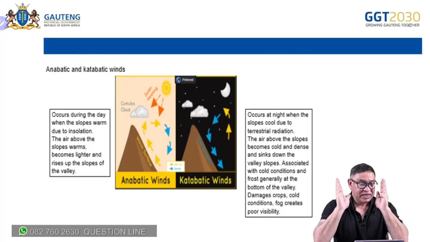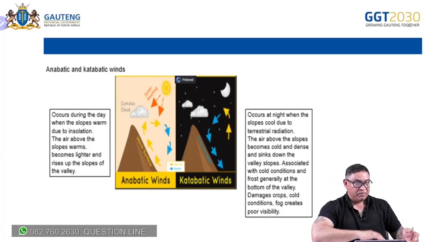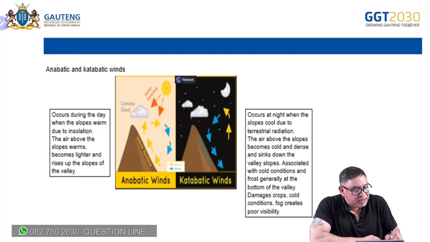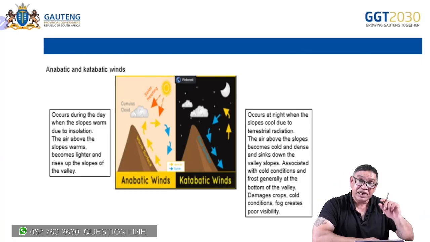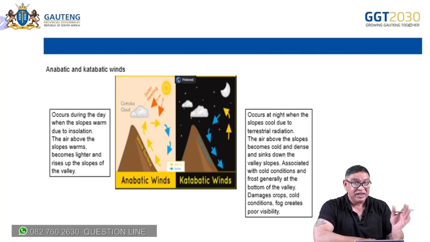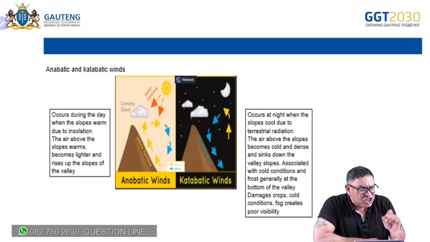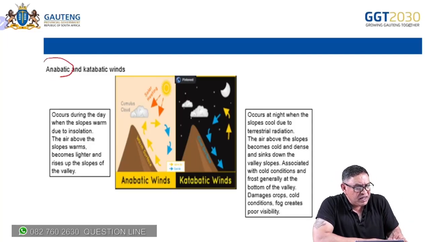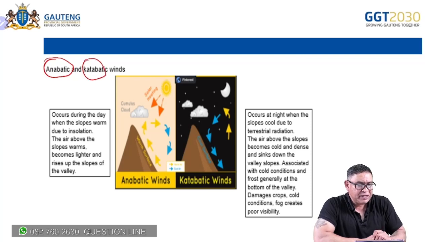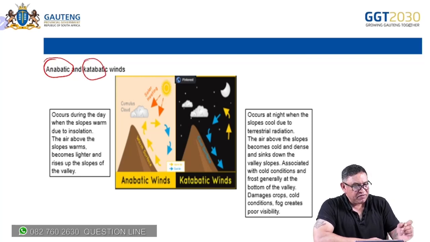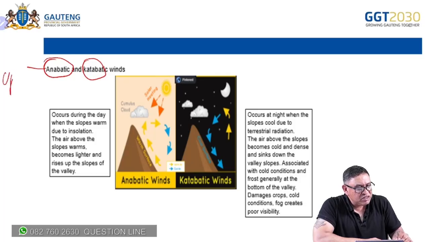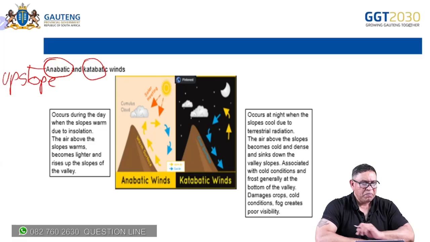Now, I'm going to go through this and I'm going to give you a break in between, because there's about a minute and a half left. So I'm going to start off with this. Anabatic, katabatic. Simple stuff. Anabatic, I'm just going to put a word and explain it after our break: upslope.